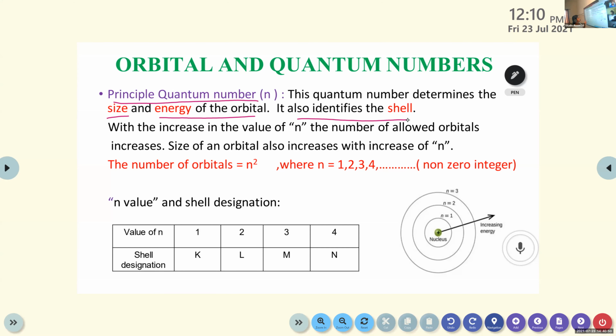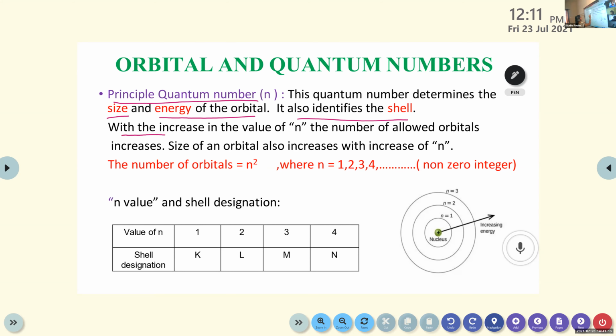This principal quantum number provides three factors: the size of the orbital, the energy of the orbital, and the third, it also identifies in which shell this electron belongs to. Size, energy, and shell.